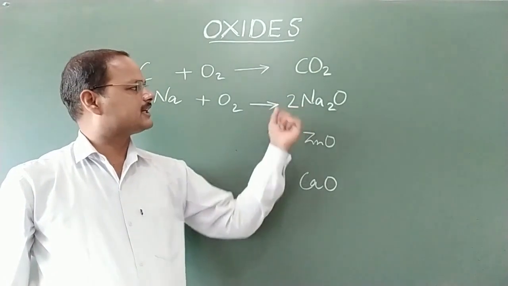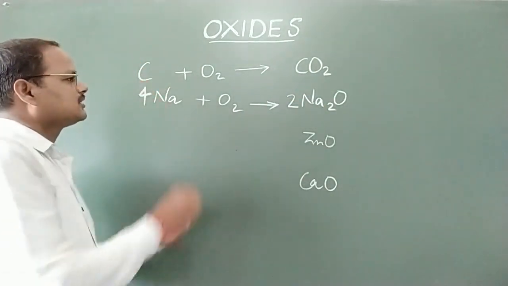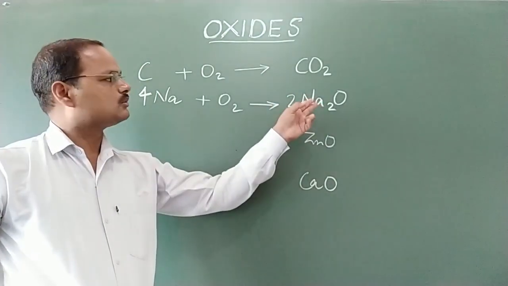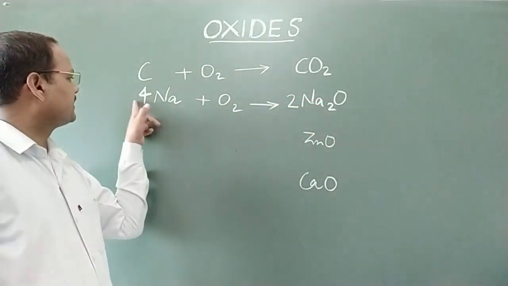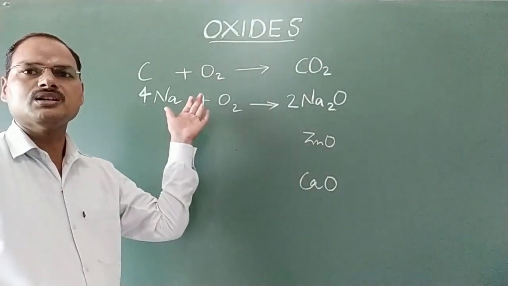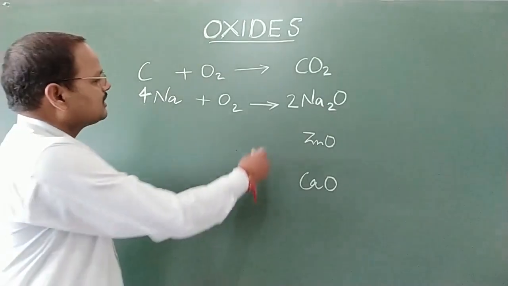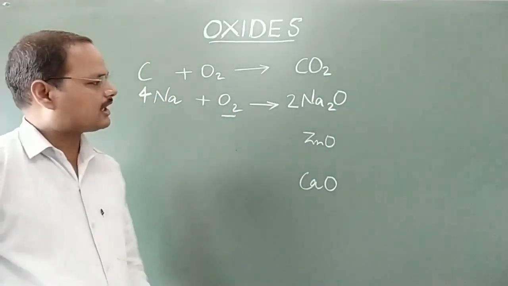It means sodium atoms become 4. To make sodium atoms equal to the product side, we have to put 4 here to make sodium atoms equal on both sides. Oxygen atoms on both sides are already equal.